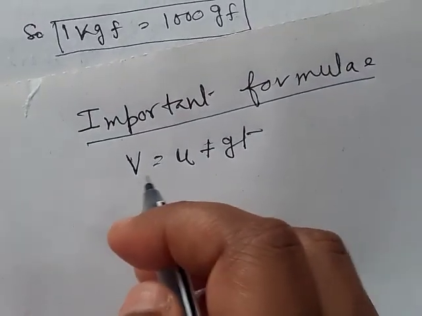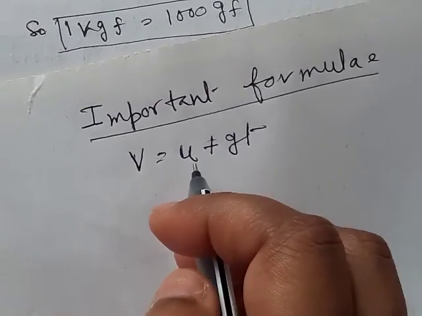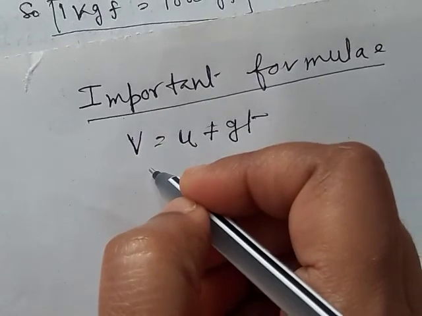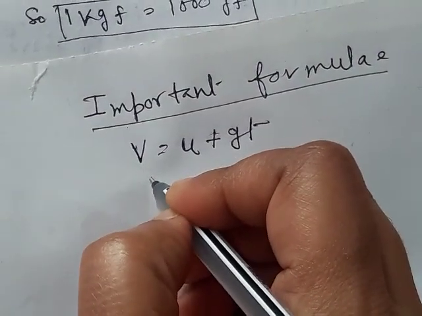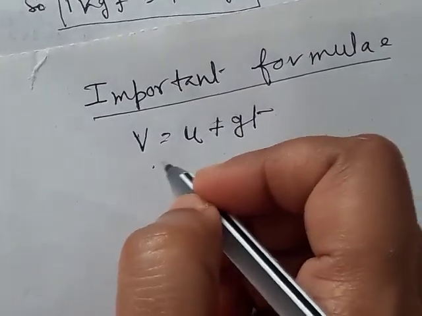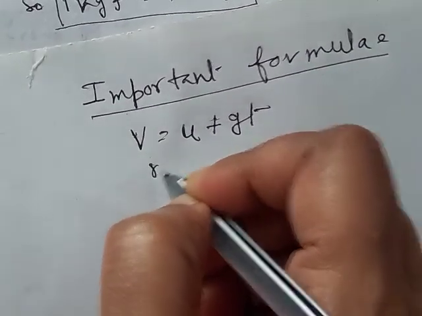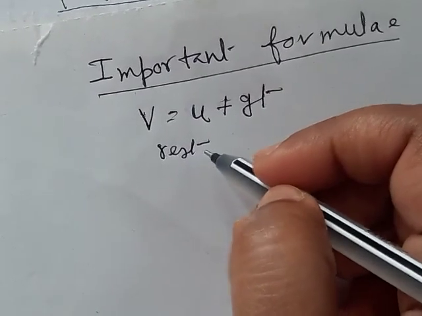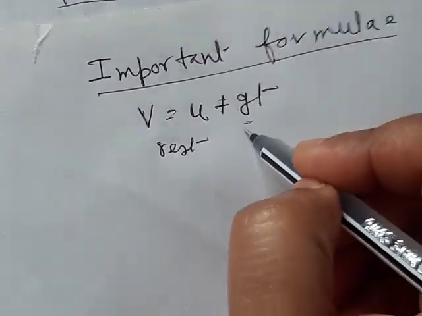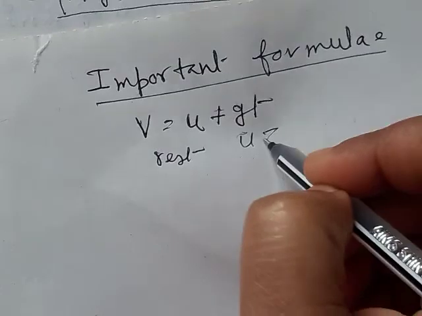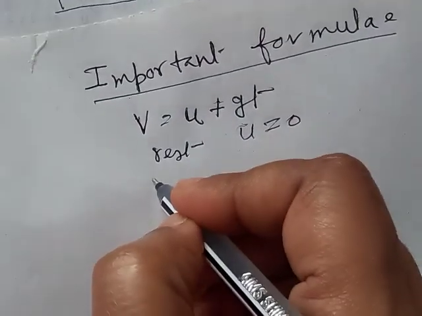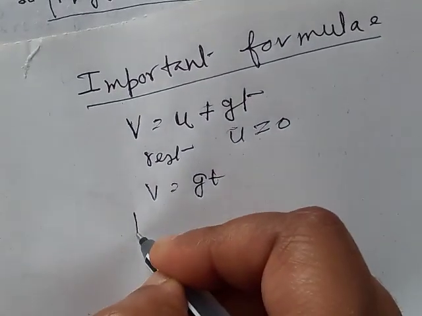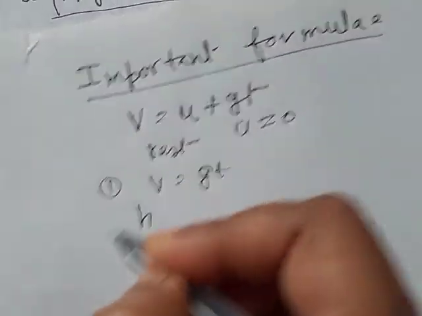For a body which freely falls downward, starting its movement from rest, the initial velocity u is 0, so v is equal to gt. This is the first equation.